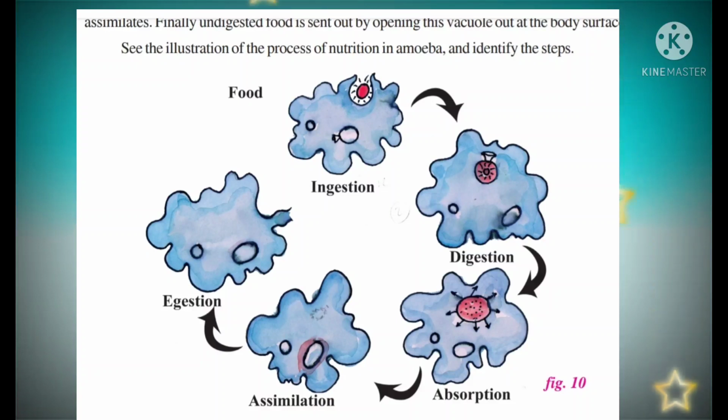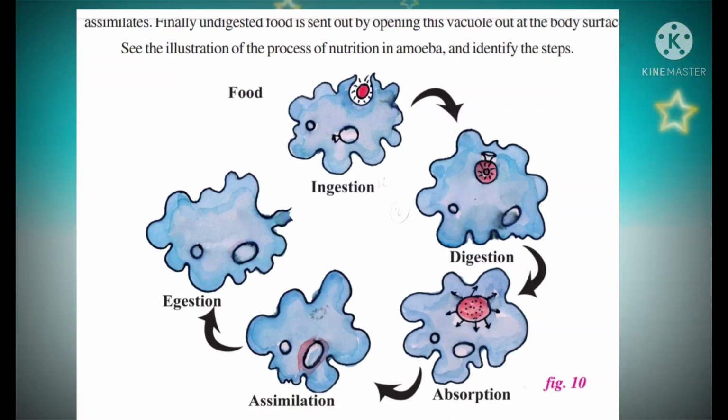Okay children, next we are going to nutrition in amoeba. Already we know the structure of amoeba. Amoeba pushes out one or more finger-like projections called pseudopodia or false feet for movement and capture of food. Here see children, five steps are involved in the nutrition in amoeba. First step, ingestion: a food vacuole forms around the captured food.